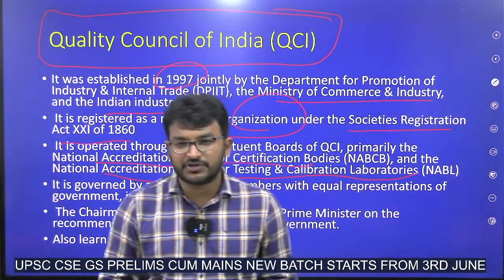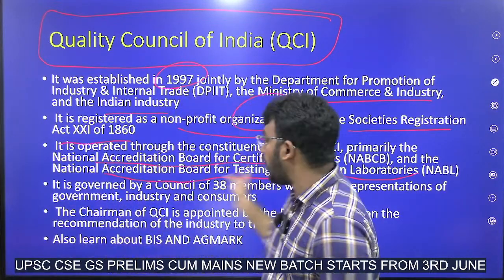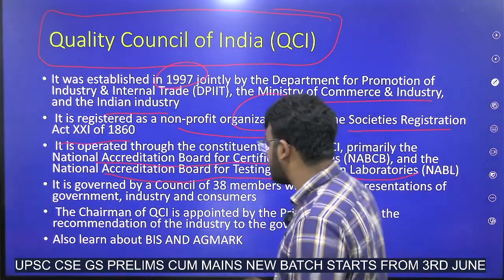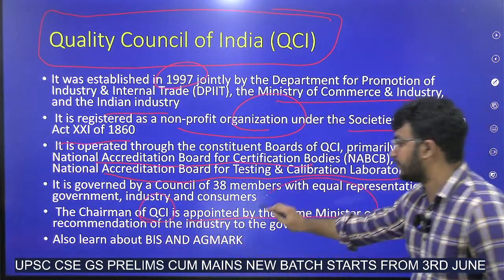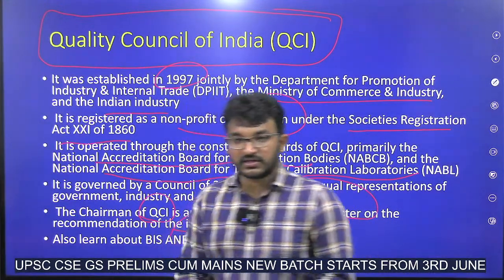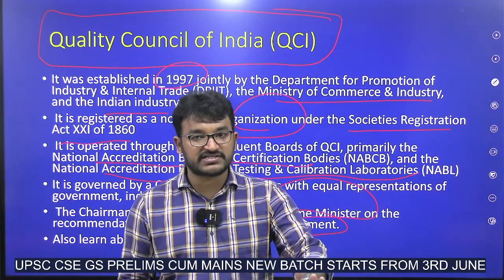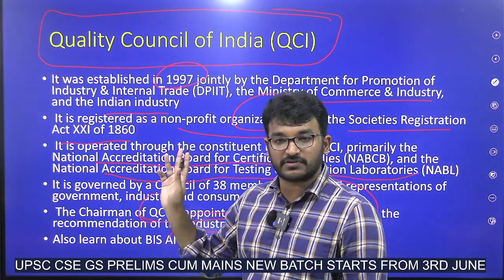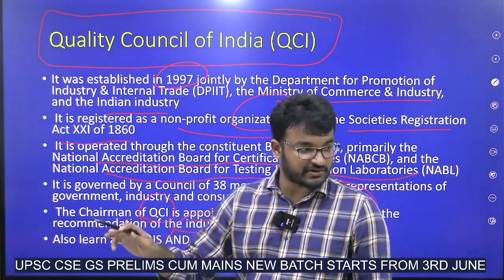What is the main duty of Quality Council of India? Checking the quality, right? So the bodies under it will be doing this. And the main thing here is that the chairman of Quality Council of India is appointed by the Prime Minister based on the recommendations of the industry. There are very few instances where the Prime Minister will be appointing. This is a previous year question also.